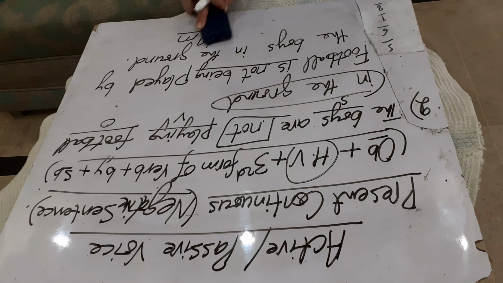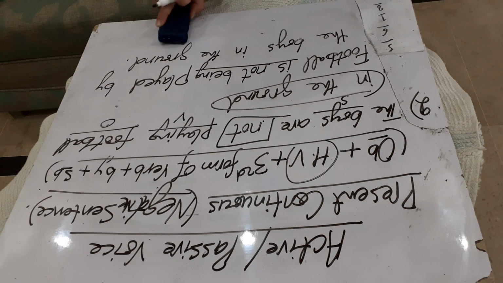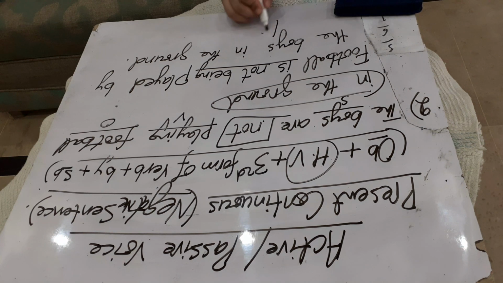But some helping verbs are a group of two words, for example, is being. It is a helping verb, but it is made of two words. Such helping verbs are is being, are being, am being, was being, were being, has been, have been, had been, will have been, shall have been.